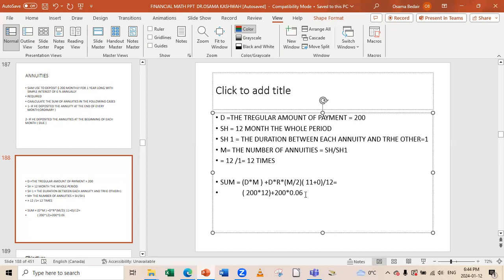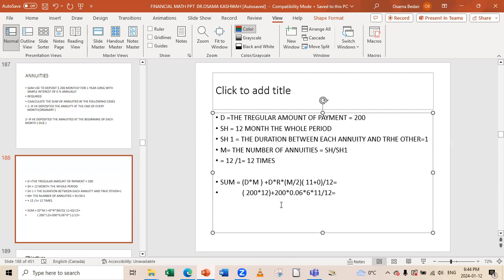Multiply by the number of deposits, 12 divided by 2. That will give me 6. Multiply by 11 divided by 12. Multiply by 11, because 11 here is 11 months, and 0, that will be 11 divided by 12. And we'll see how much it comes.